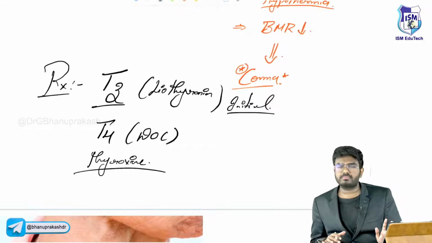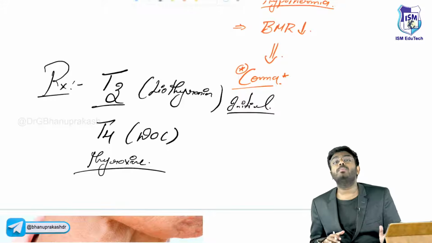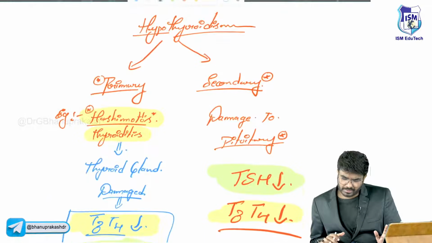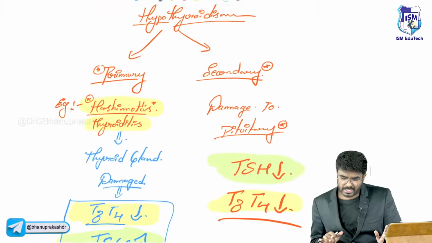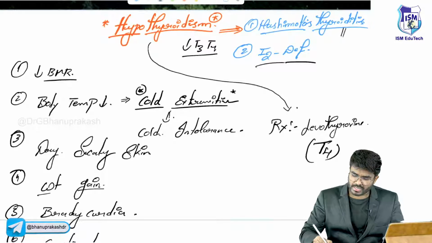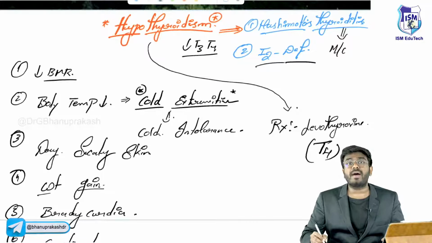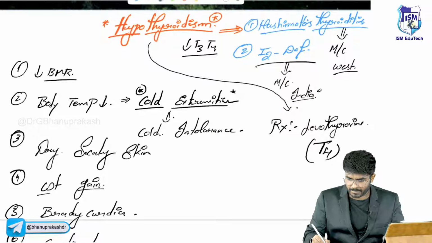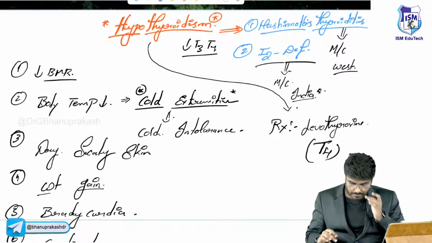Okay, so hypothyroidism is completed. Myxedema coma is also completed. Myxedema coma is seen as a complication of hypothyroidism. What are the causes of hypothyroidism? Causes of hypothyroidism can be Hashimoto's thyroiditis or iodine deficiency. Hashimoto's thyroiditis is the most common cause of hypothyroidism in the West. Iodine deficiency is the most common cause of hypothyroidism in India.